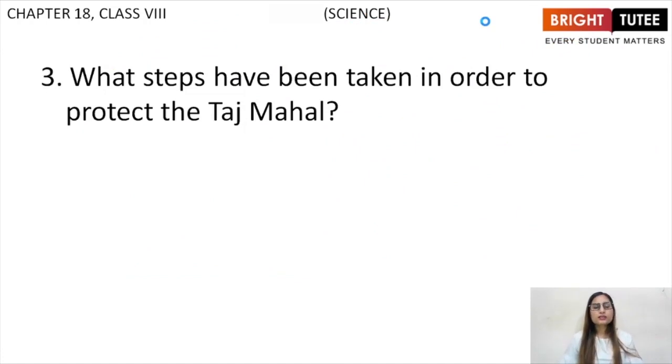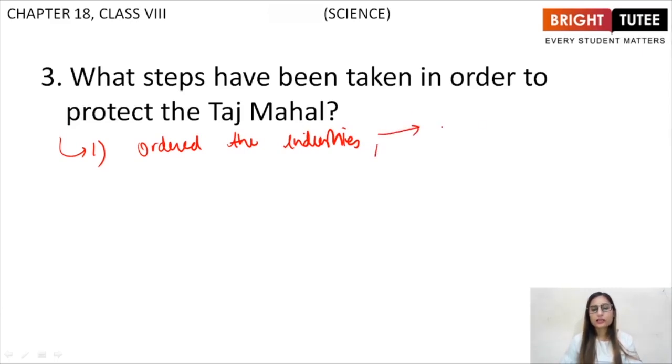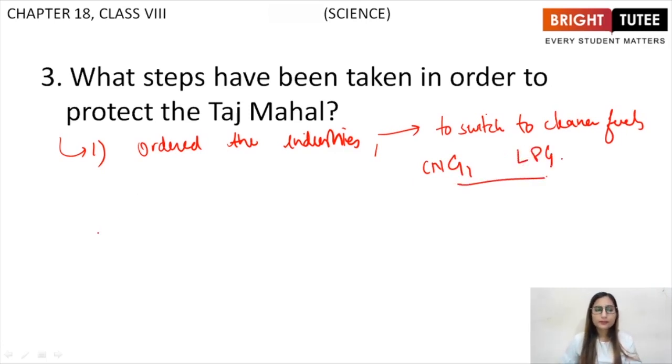Next question, what steps have been taken in order to protect the Taj Mahal? So there are 2 steps that have been taken by Supreme Court. First step is that it has ordered the industries such as the rubber industry, rubber refinery and Mathura oil refinery, such industries to switch to cleaner fuels such as CNG, which is compressed natural gas, and LPG, which is liquefied petroleum gas.